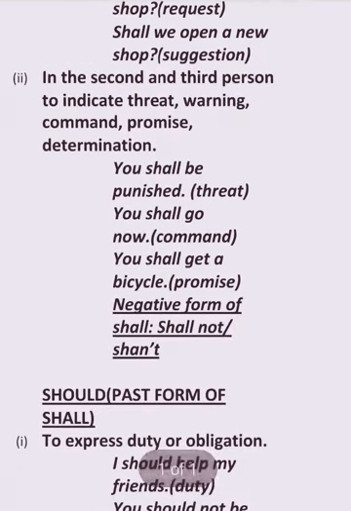Suggestion. In the second and third person, shall indicates threatening, warning, command or promise. If shall is used with the second or third person, then it shows that a threat is there, or warning, command or promise. You shall be punished. It's a threat. You shall go now. It's a command. When an officer gives a command, then we have to use shall. You shall get a bicycle, by promise. And the negative form of shall is shall not or shan't.